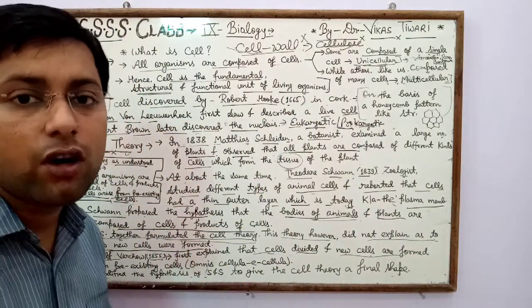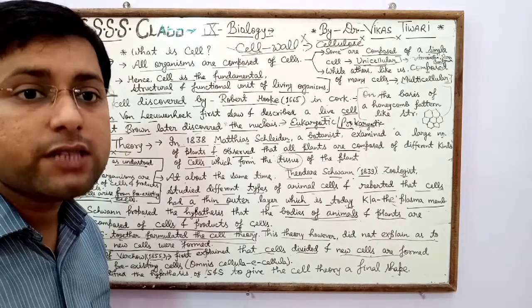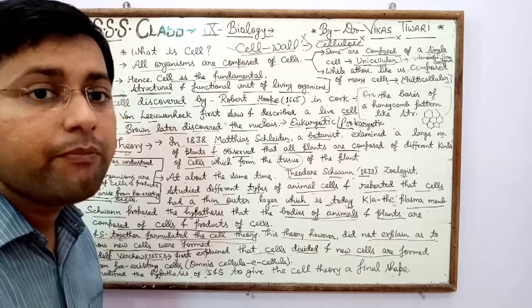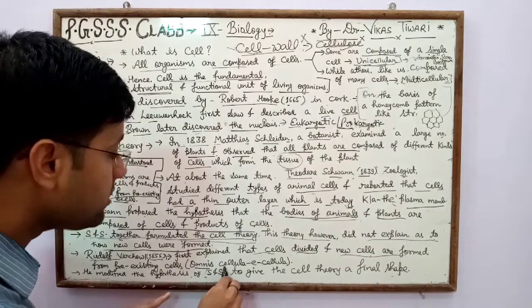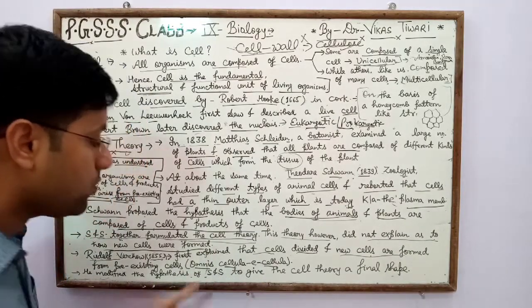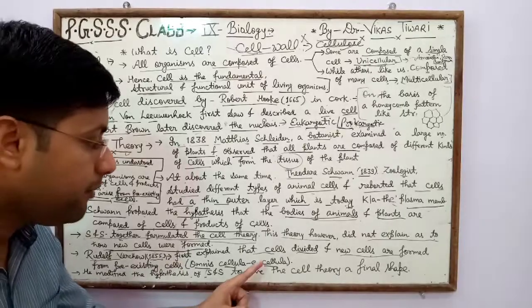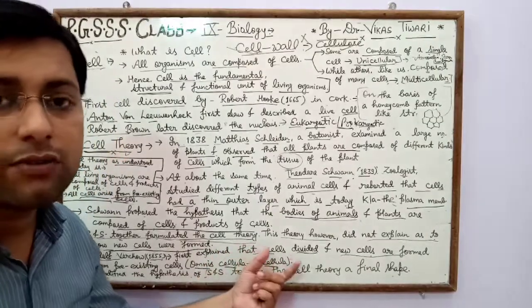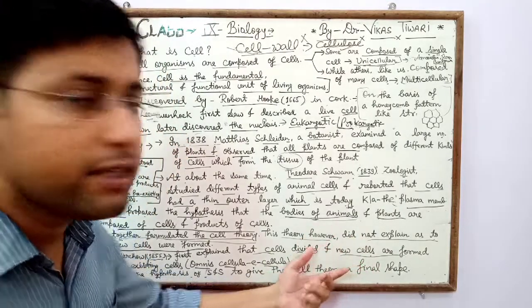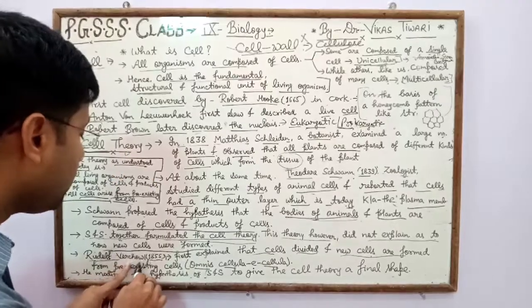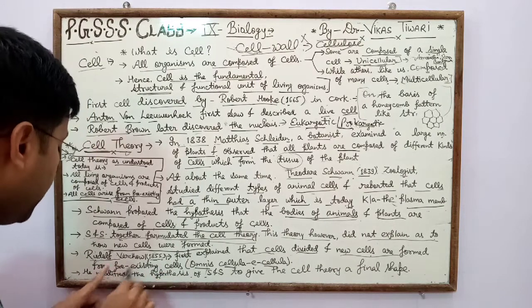According to Rudolf Virchow, all new cells arise from pre-existing cells, that is omnis cellula e cellula. It is also known as the modern cell theory given by Rudolf Virchow in 1855.